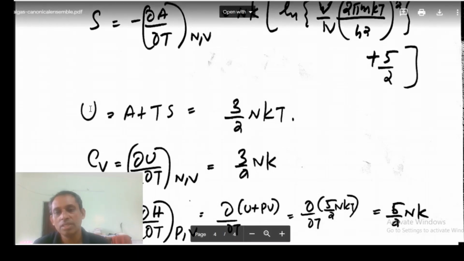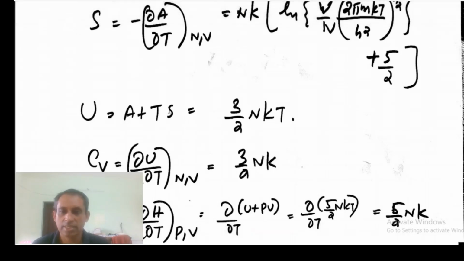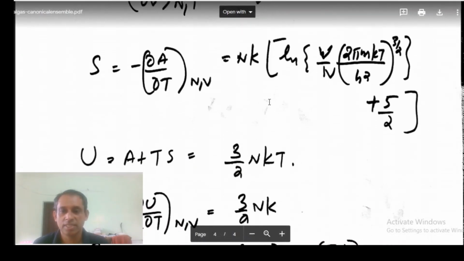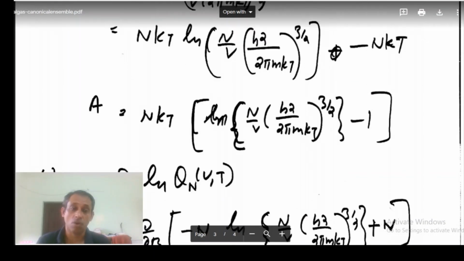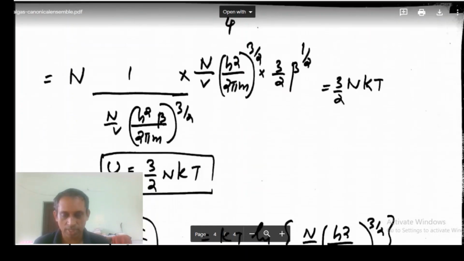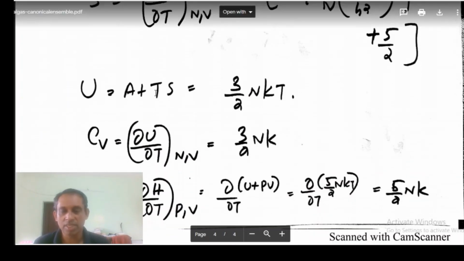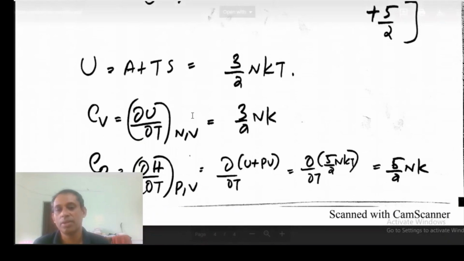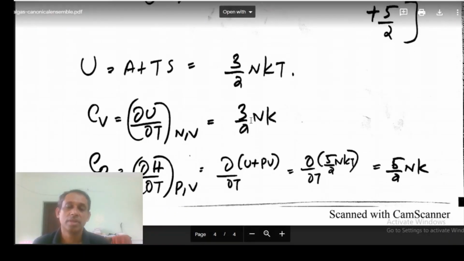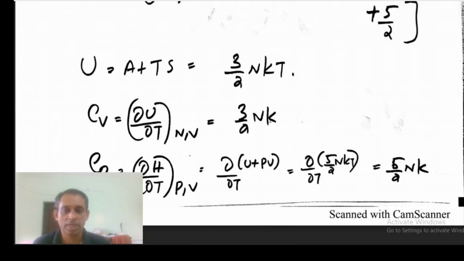The energy is actually A plus Ts. S is with us, A is with us. We derived all properties from A, so that is with us. So A plus Ts will give you the total energy, and you can see that is equal to 3 by 2 nkT. CV is simply dou U by dou T, that will be 3 by 2 nk.